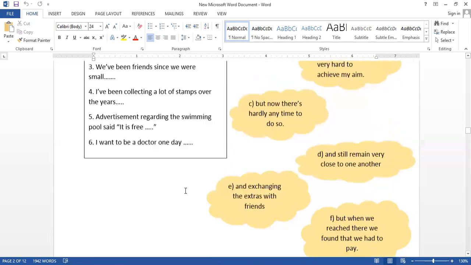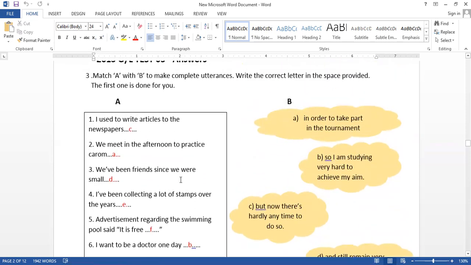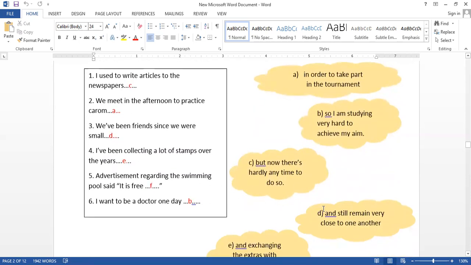Okay, let's see the answers. This is how we have selected the answers. I used to write articles, but now there is hardly any time. C. We meet in the afternoon to practice carom. Why? In order to take part in the tournament. A. Then we have been friends since we were small. Then D, and still remain very close to one another. Still we have the friendship. That is what it says.